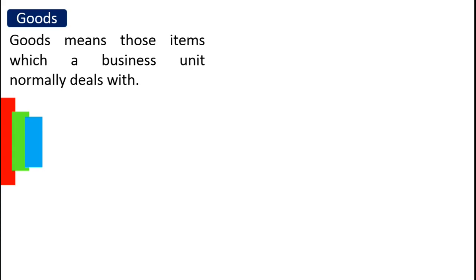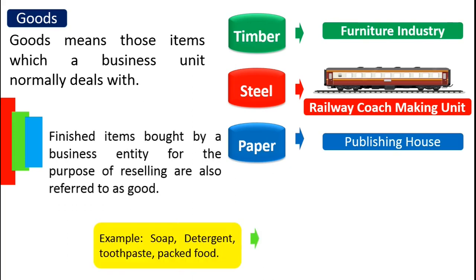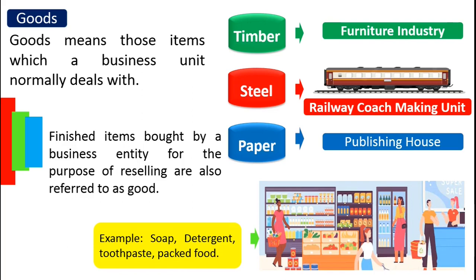Coming back to goods, timber is a good for a furniture manufacturing unit. This is because timber is acquired by a furniture making unit for further processing and for resale so that the business unit can earn cash and make profit. Similarly, steel is regarded as a good for a railway coach factory and paper is a good for a book publishing house. Even if a good is acquired only for resale without any further processing, such as soap, detergent, etc. bought by a retailer for selling, it is also regarded as goods.